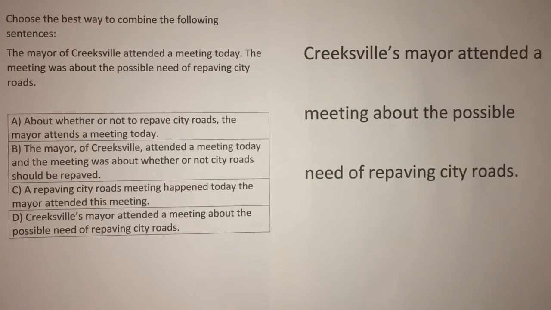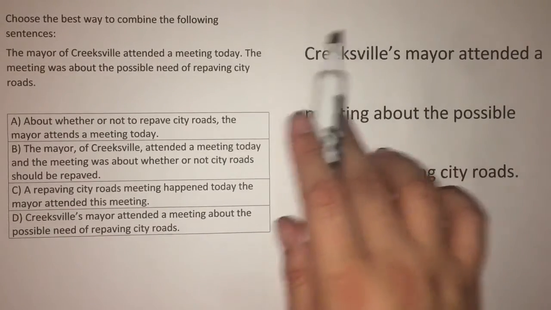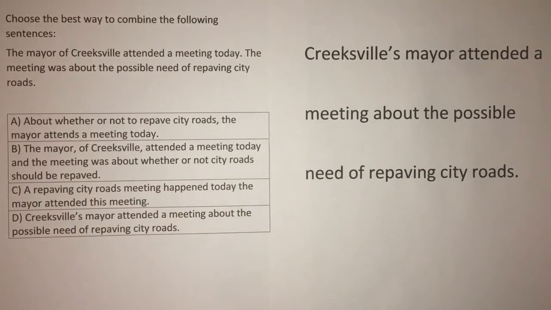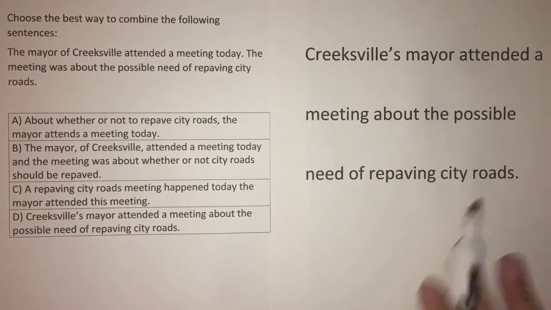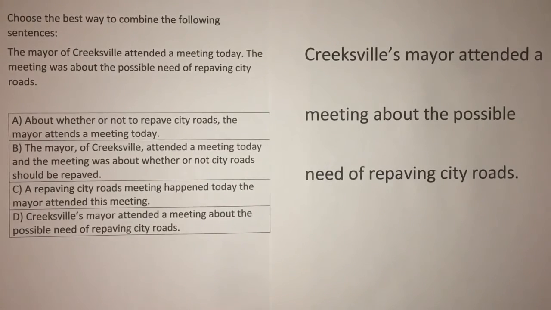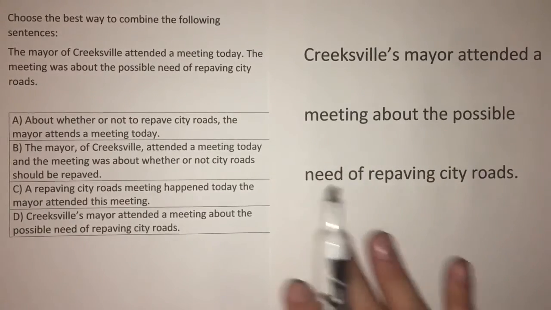D. Creeksville mayor attended a meeting about the possible need of repaving city roads. This is a good answer choice. It has the Creeksville part, which we've been missing in some of the answer choices, and as we established, that's important information. It's also very concise, contains the same information as the original two sentences. It tells us what the meeting is about. It's about the need of repaving city roads. It's not redundant. It doesn't mention the meeting a couple times.